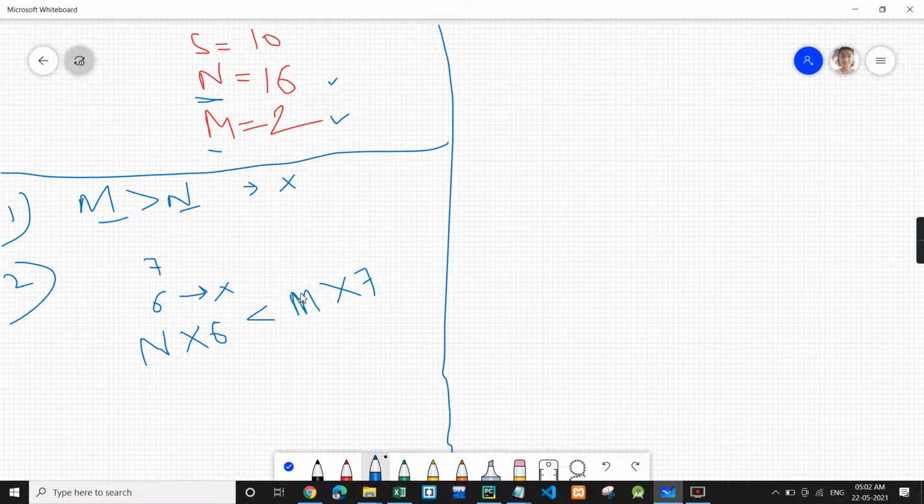So M is the amount of food the person eats each day, right? So in this case, if M into 7 is greater than N into 6, this is a case where the person cannot survive on the island. So basically these two are the cases where the person cannot survive. So these were the cases where the answer will be no.